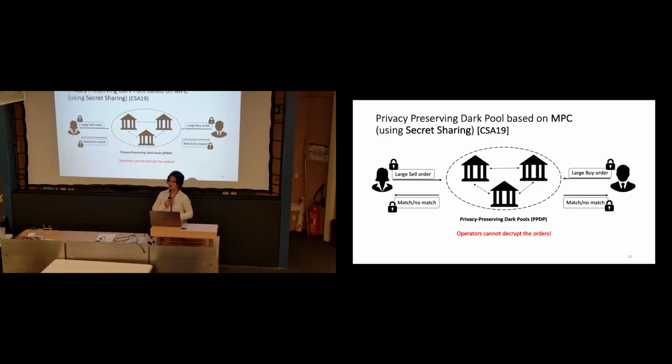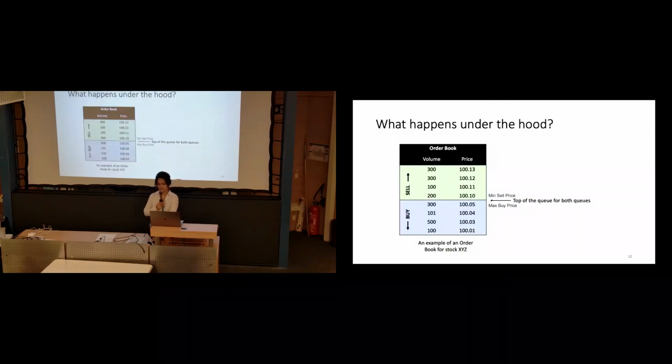So let's imagine we want to bring cryptography into that. All the sellers and the buyers encrypt their orders, which include the volume and the price of the order. We are not hiding in this problem the direction of their selling or buying, only the price and the volume. They send everything encrypted to this multi-party platform, and what they receive is the result, whether there is a match or no match, and no one except those clients can decrypt those messages.